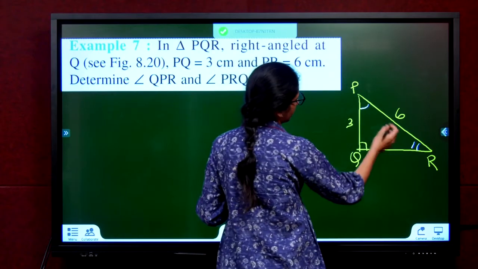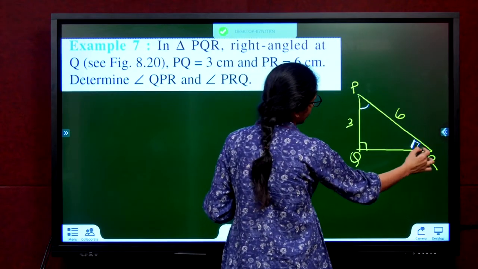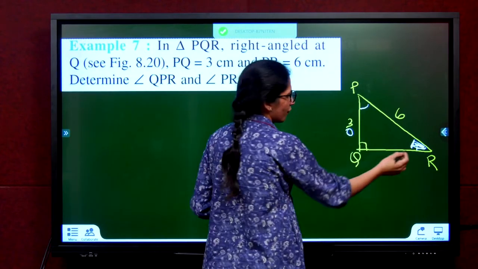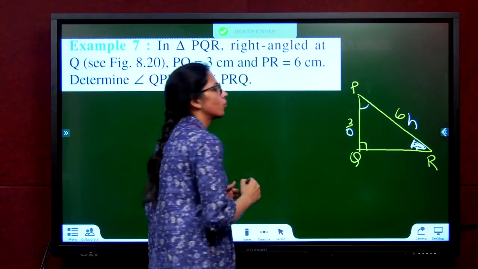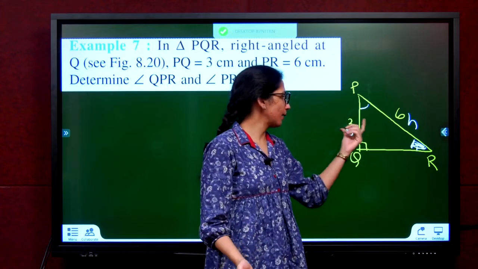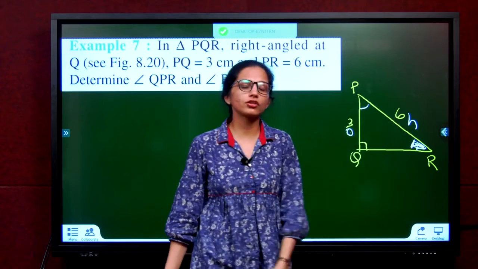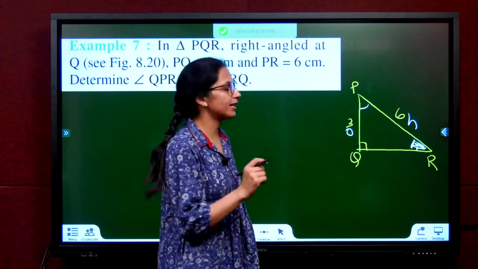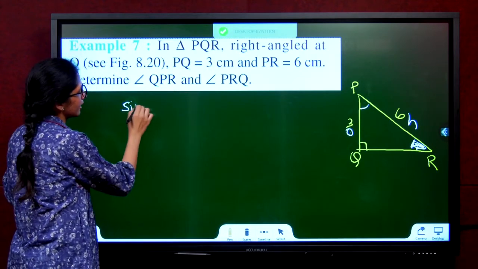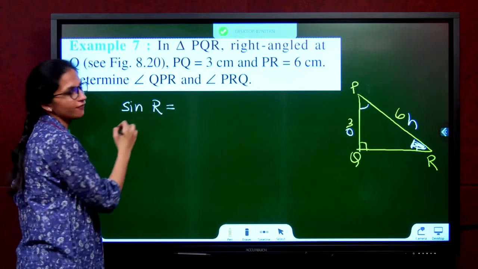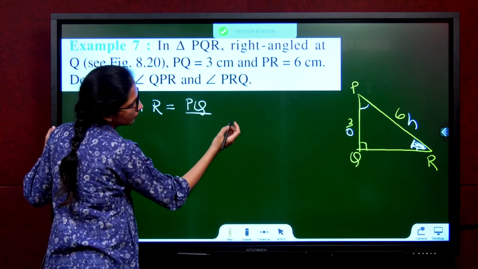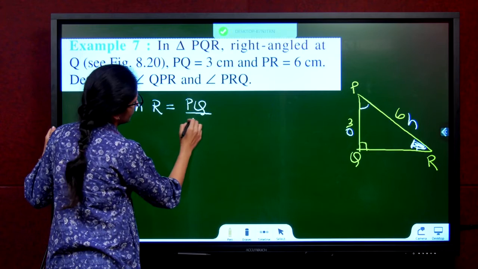We can go for any angle. Let's take R. For R, this is opposite. For R, this is hypotenuse. Which relationship? Why am I not taking adjacent? Because adjacent is not given. Among the sides given, opposite and hypotenuse is given. Which relationship relates opposite and hypotenuse? Sine. So therefore you can say sine of angle R is equal to PQ by PR.